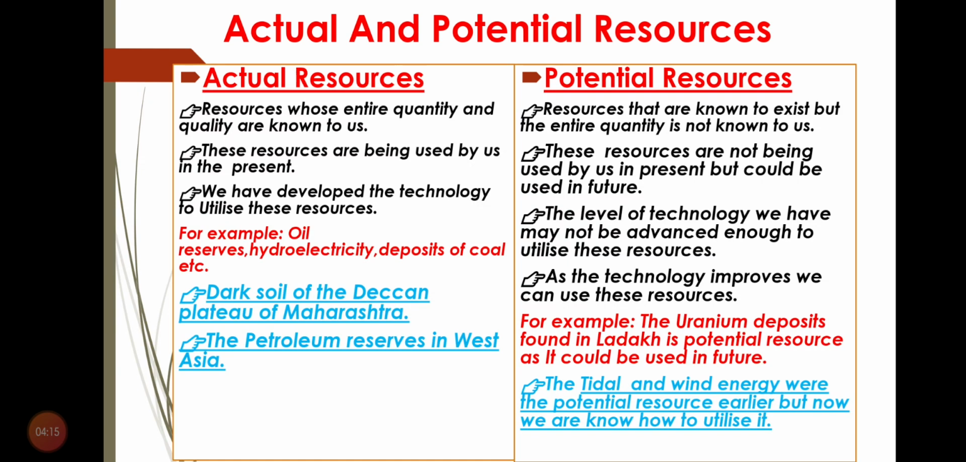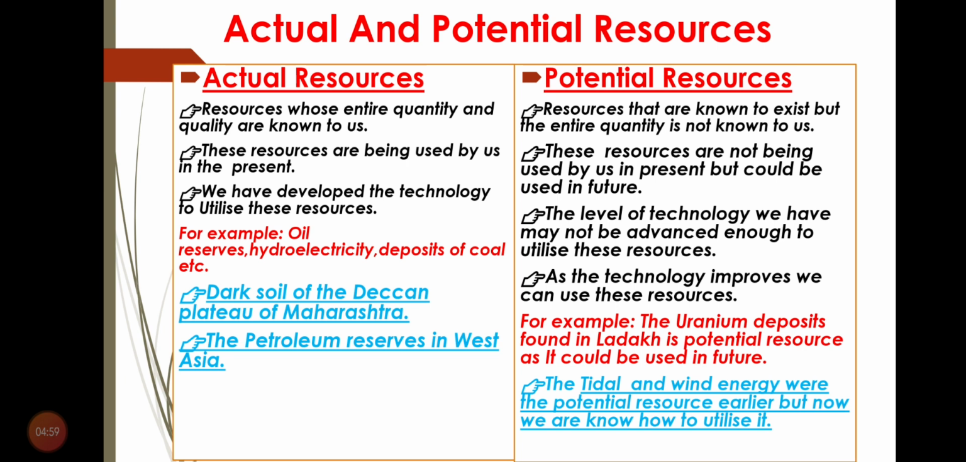Now, what are actual resources? Resources whose entire quantity and quality are known to us. That means the resources that are available in nature, and we know how to utilize them, or we have developed the technologies to use them according to our needs. These resources are being used by us at present. Take the example of oil reserves, hydroelectricity, and deposits of coal. These are types of actual resources.